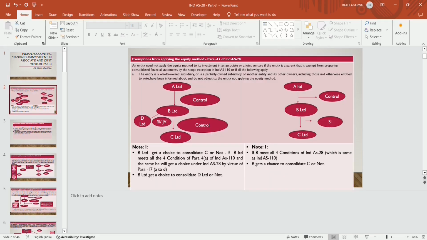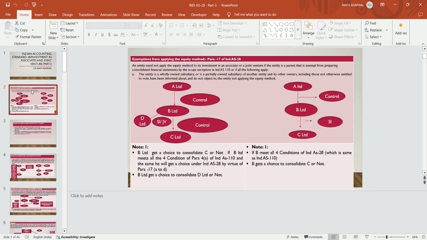Exemption from applying the equity method, para 17 of Ind AS 28. What does it say? Para 17 of Ind AS 28 has 4 conditions. In order to avail the exemption, an entity needs to fulfill these 4 conditions. What was the exemption? An entity need not apply the equity method to its investment in associate or joint venture if the entity is a parent that is exempt from preparing consolidated financial statements by the scope exception in Ind AS 110, or if all the following conditions apply. What were the conditions?